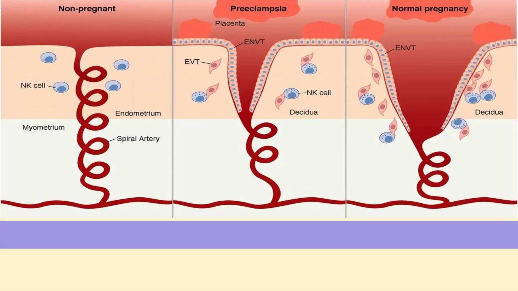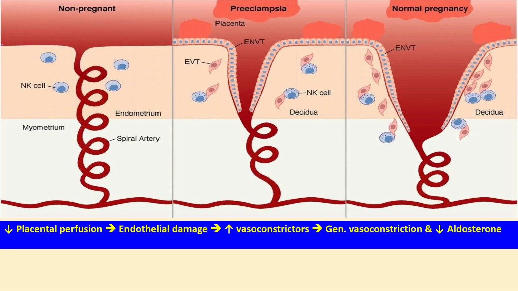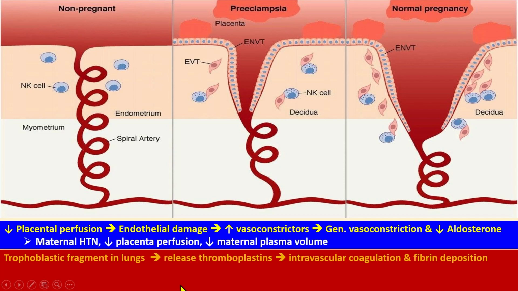So if you look at the same mechanism here: placental perfusion, endothelial injury, generalized vasoconstriction, which decreases the aldosterone level. So this causes maternal hypertension, decreased placental perfusion, and decreased maternal plasma volume. Okay. So if there is decreased placental perfusion, it causes a